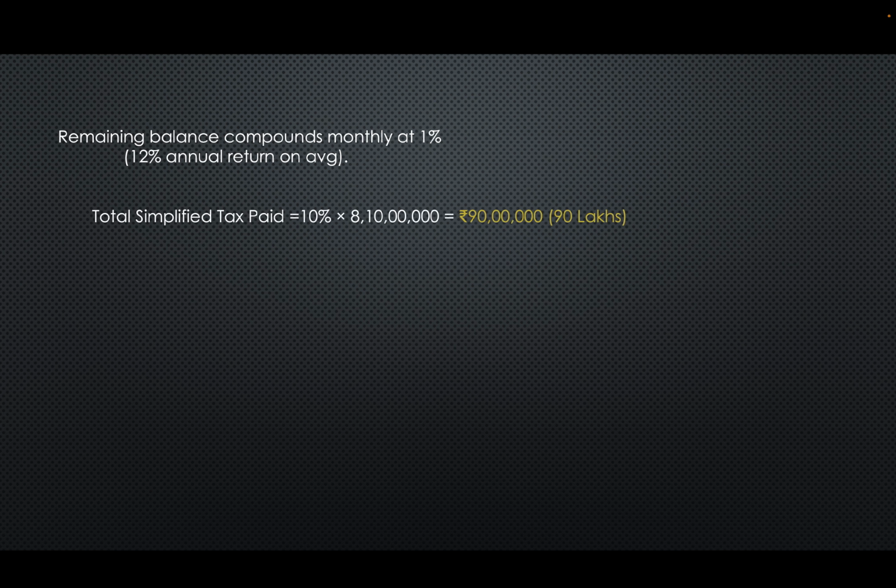We cannot really calculate the overall tax paid in those next 15 years because there are many rules and regulations that come every year, and in the coming years this LTCG tax may change from 10% to 12% or whatever percent. So we calculate a simplified tax. You have withdrawn 8.1 CR and we calculate 10% of that as the LTCG tax you will pay when withdrawing that money. So the total simplified tax is 90 lakhs. You have withdrawn 8.1 CR and you are giving away 90 lakhs as tax.